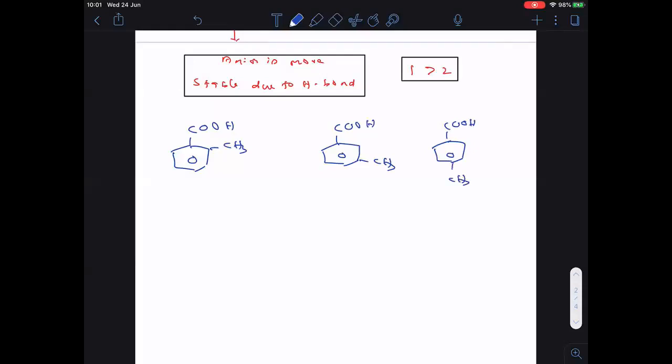Next at para position CH3. And the last one is only benzoic acid. This is the first one, second one, third one, fourth one. So you try this question, everyone, and tell me the acidic strength order.